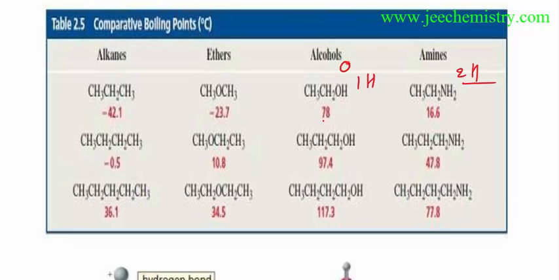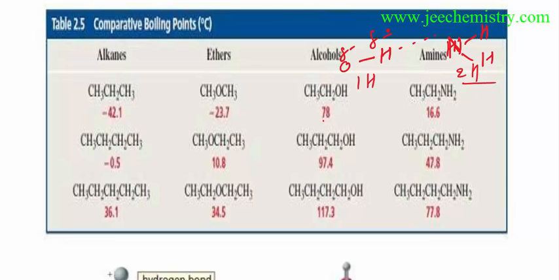The reason is that O and N are there. The greater the polarity, the greater the charge, and the stronger the hydrogen bond that will form. Oxygen has more electronegativity than nitrogen. Nitrogen also has H, and oxygen also has H. As nitrogen is less electronegative than oxygen, the oxygen-hydrogen electronegativity difference is much higher than the nitrogen-hydrogen electronegativity difference.